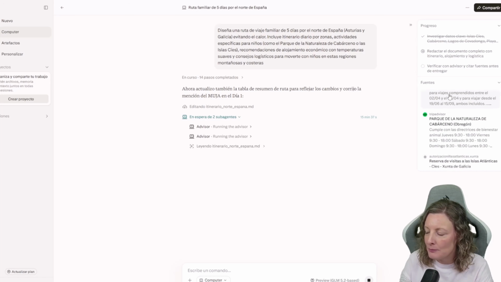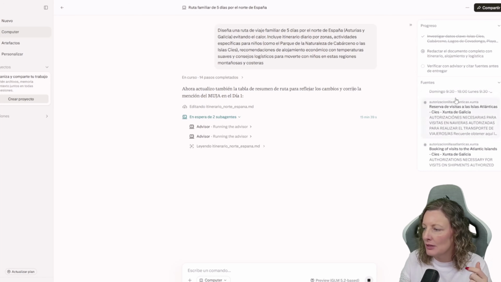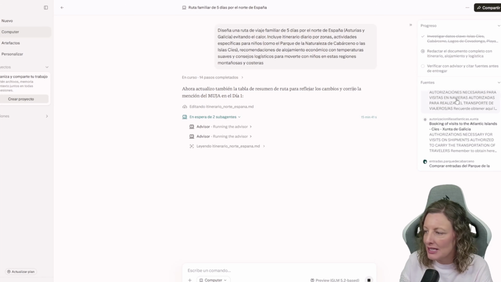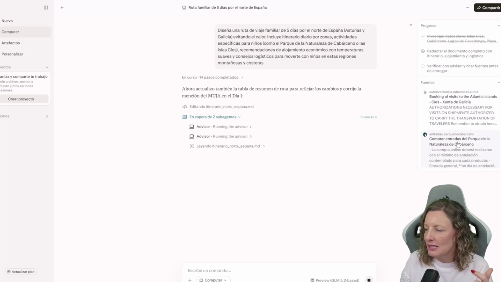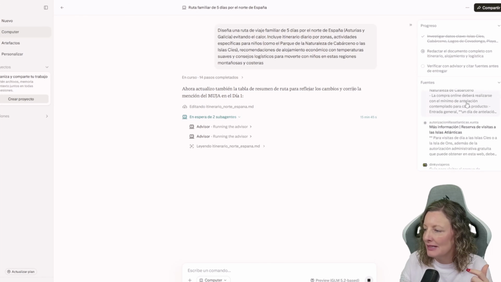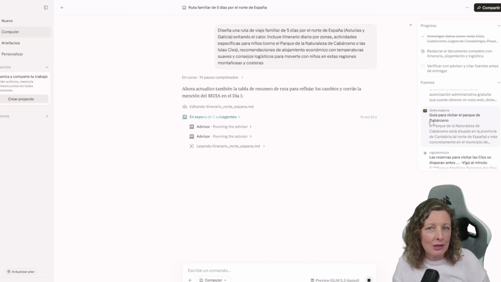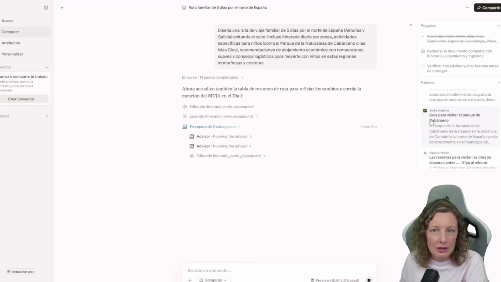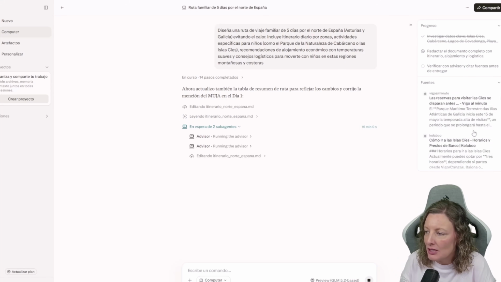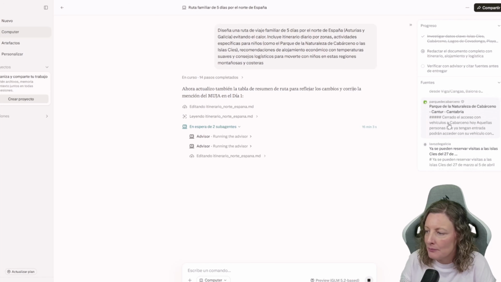Where they depart from. It goes back to the Cabárceno Park. It's looking directly at the Xunta de Galicia website. It's checking more Xunta de Galicia websites, tickets to check prices, the schedules. This has left me fascinated. Guides, people who set up their own websites. It doesn't just stick to official websites, but it's even checking bloggers, websites of people who have gone and who share their own comments. Look at that, huh?